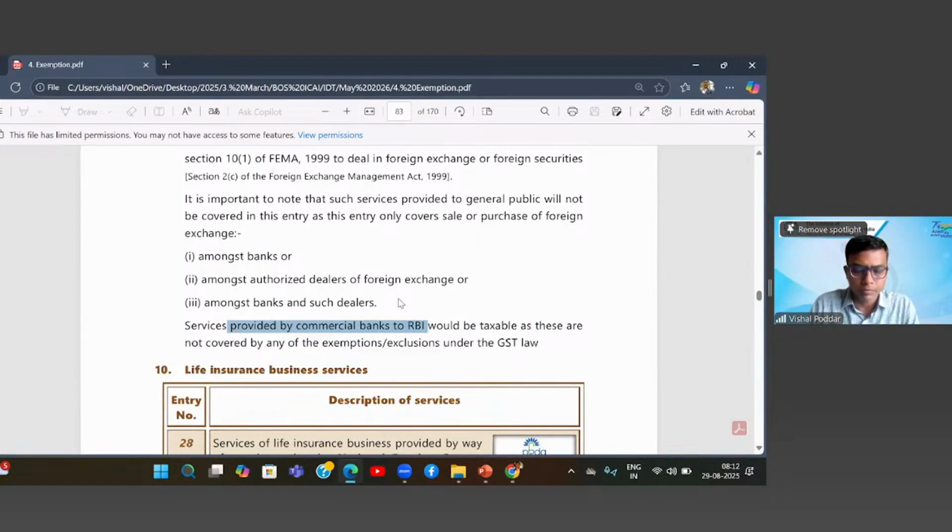Correct? Yes, sir. Because RBI is the reserve holder. So only RBI can give the service, because logically, firstly, it is only RBI who will give this foreign currency to all these people, saying okay, you can take this and exchange it with people, whoever wants. Now, it will not be the other way around that banks will give this service to RBI. So firstly, let us not mix, let us not generalize. We are talking about the foreign currency exchange services. Between anyone, bank to RBI, RBI to bank, both will remain exempt. Correct?